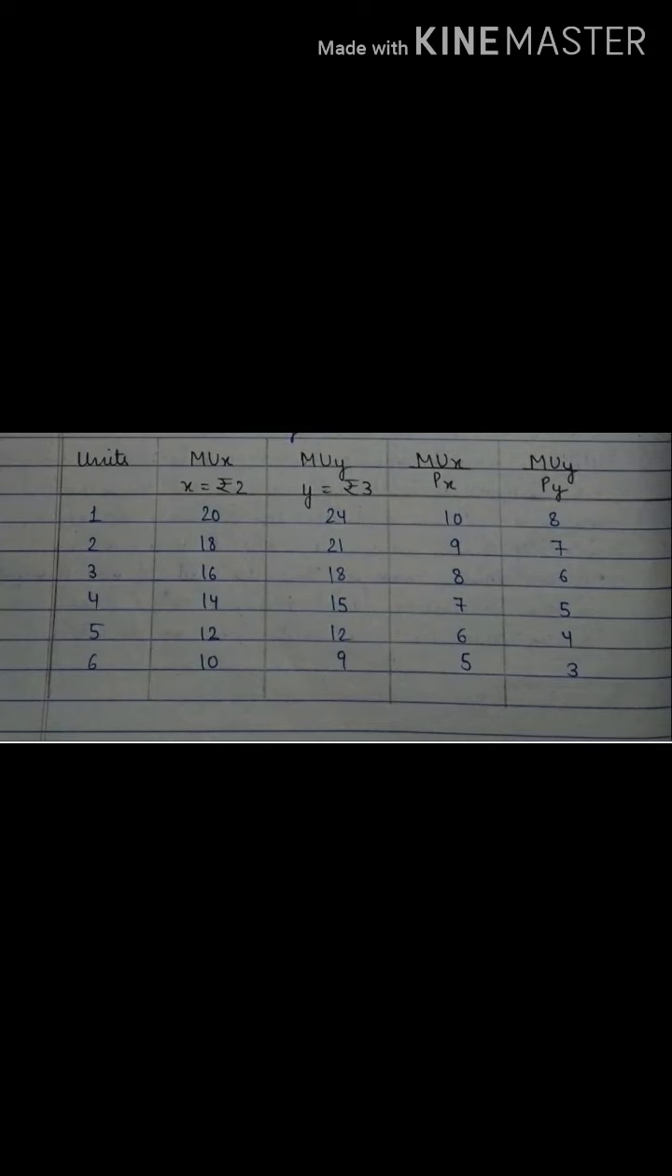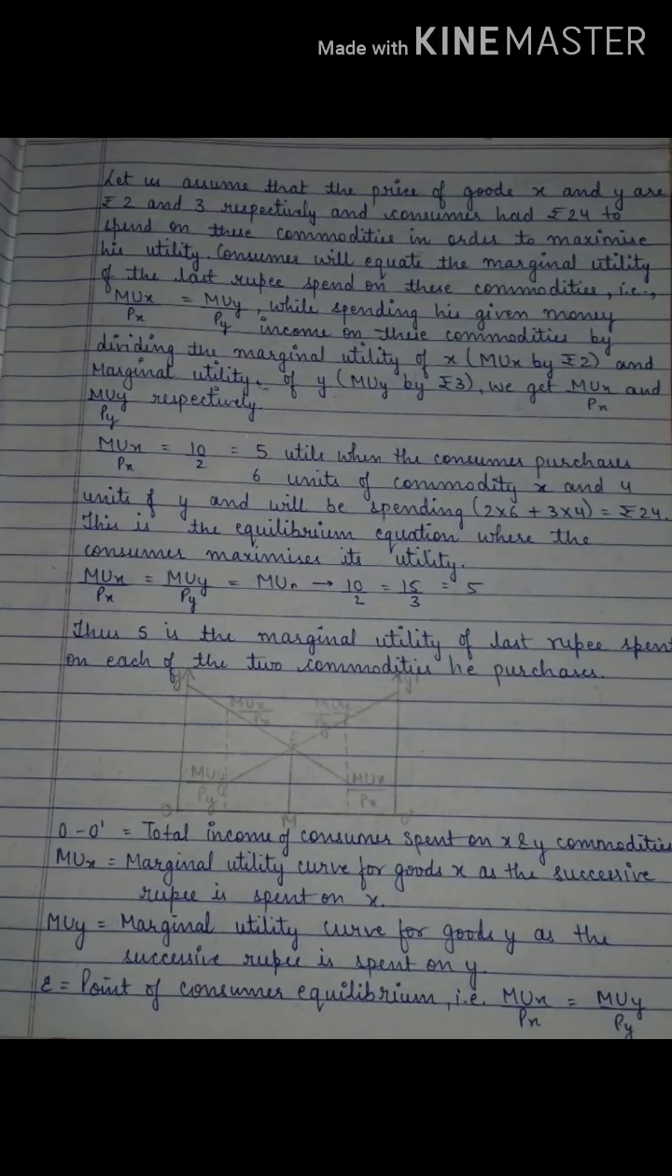Fine. Now we will check at what point we are getting the maximum satisfaction. We have already assumed in the above schedule the price of X and Y commodity, that is 2 and 3 respectively. I hope you remember. Now we assume that the consumer has 24 rupees in his pocket to spend on both the commodities. Now how will we check? We will check the ratio of MUX upon PX equals MUY upon PY. So how much he is spending on X commodity should match up with the units of Y commodity.